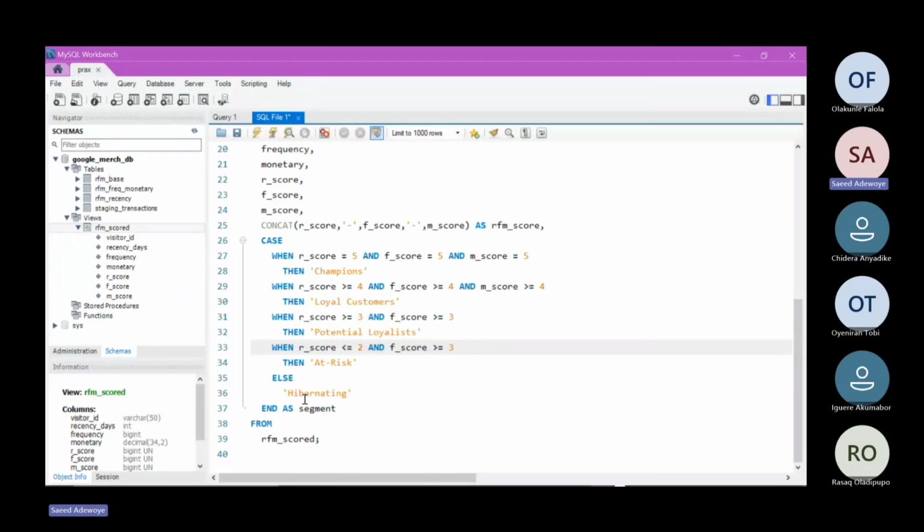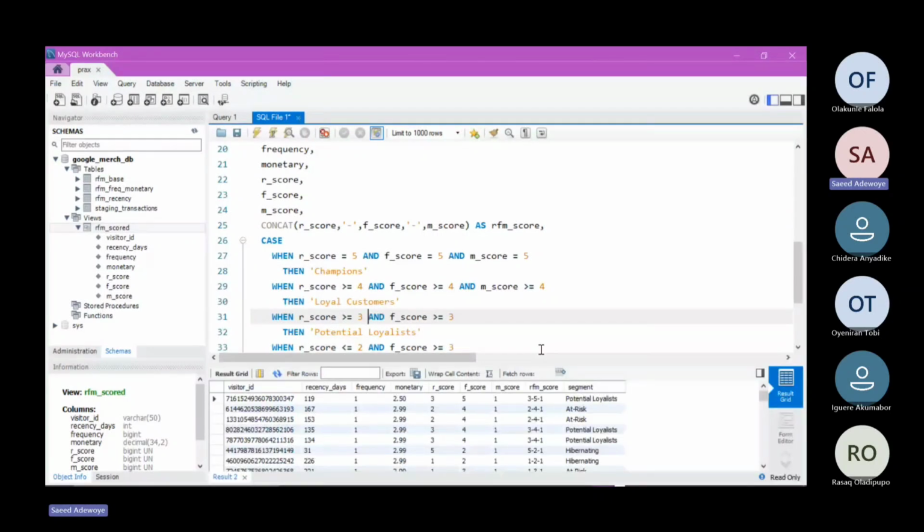Then finally, if any customer doesn't meet these conditions that we've declared, you should declare them as hibernating. So these are the customers we don't need to spend money on. End these statements and attribute the alias segment to it. So let us simply run this and see what we'll have. Control Enter. All right. Can we all see these parts of the table? Let me zoom it out.